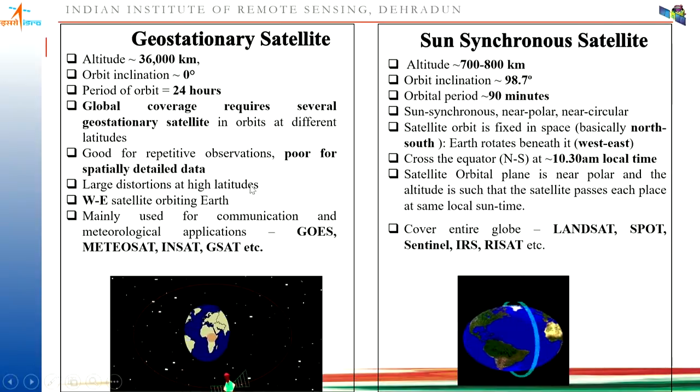Larger distortions at high latitudes. Why are there larger distortions? Because the Earth's surface is not flat, and the swath width of this satellite is comparatively larger, so it is going to cover the Earth's curvature also.